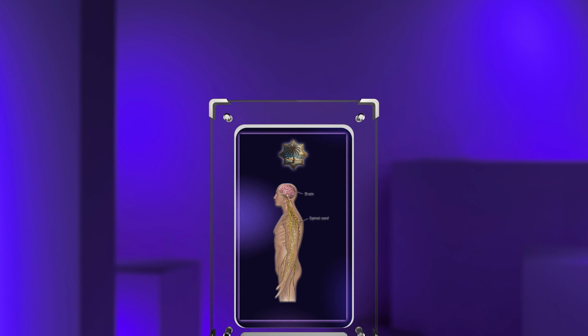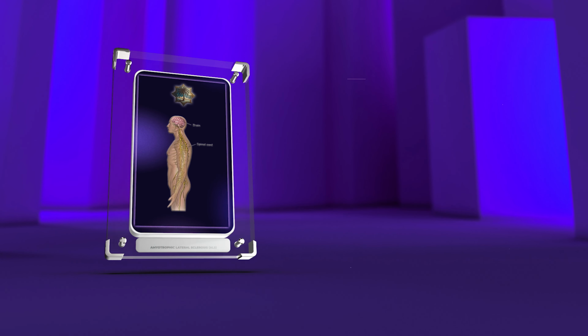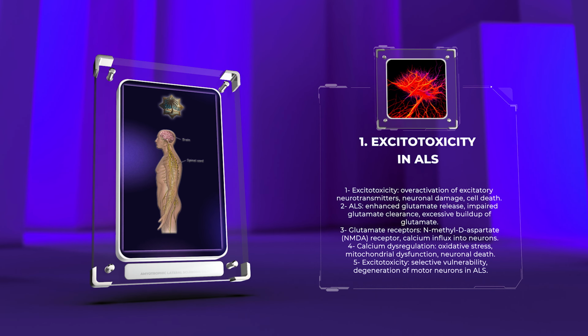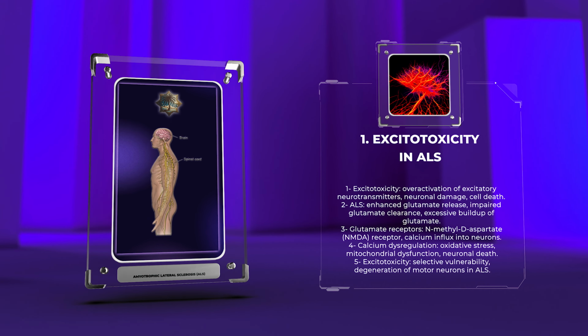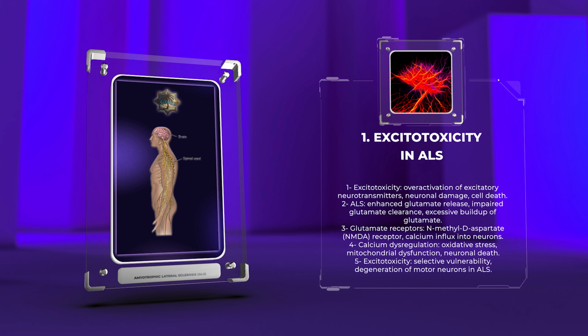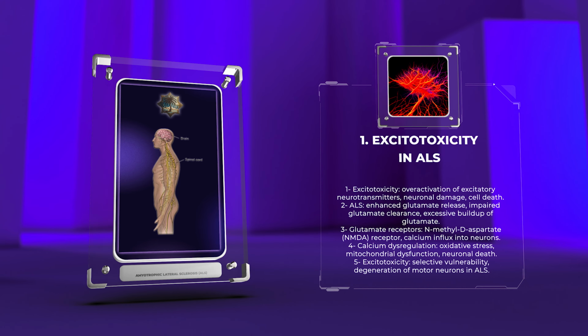Now, let's begin our exploration of ALS by delving into the topic of excitotoxicity. Excitotoxicity refers to the process by which overactivation of excitatory neurotransmitters, such as glutamate, leads to neuronal damage and cell death. In ALS, there is evidence of enhanced glutamate release and impaired glutamate clearance, resulting in an excessive buildup of glutamate in the synapses of neurons.